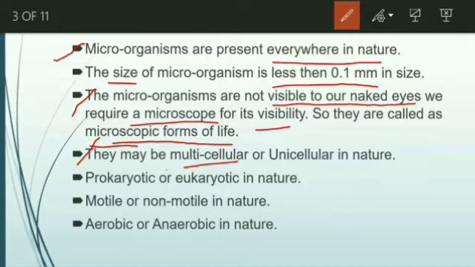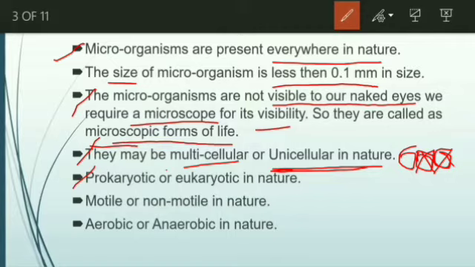A microbe may be multicellular or unicellular in nature. Multicellular means if an organism is made up of a large number of cells, then that organism is said to be multicellular. If an organism has only a single cell, then it is called unicellular. So microorganisms may be multicellular or unicellular.